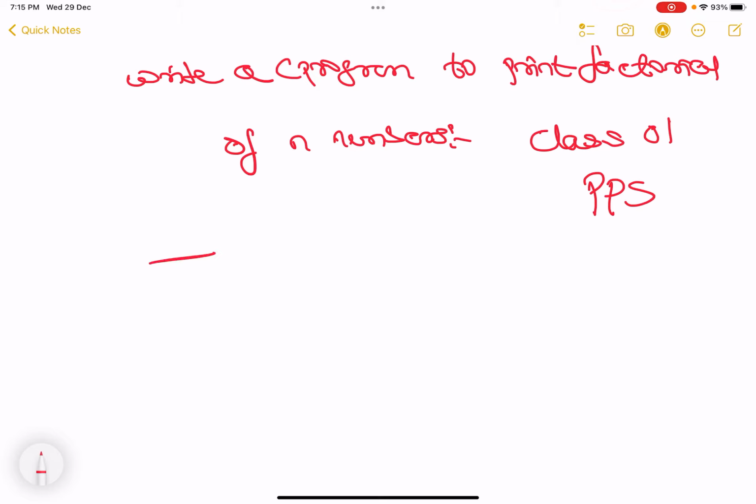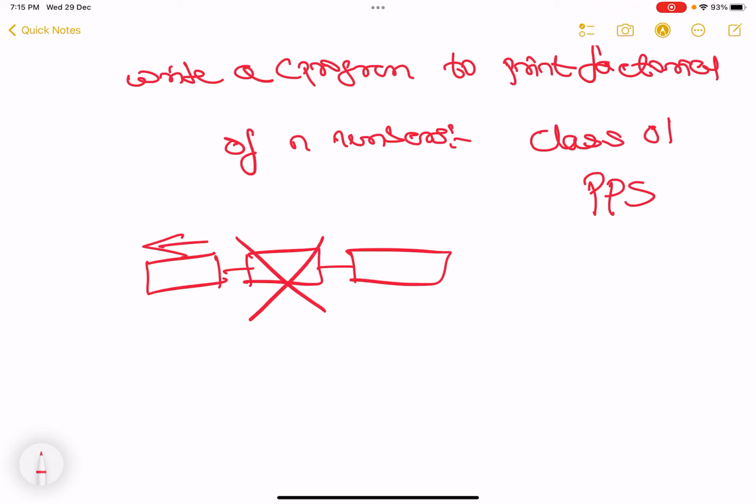See, it is a train. C programming or PPS is a train. If you miss one compartment, the train is lost. So make sure you start from class 1, then come to 2, then come to where I am now. Don't start from loops directly. Everything will be smashed. This is my warning.